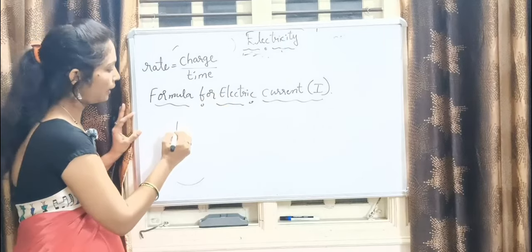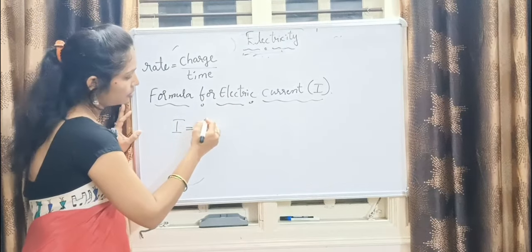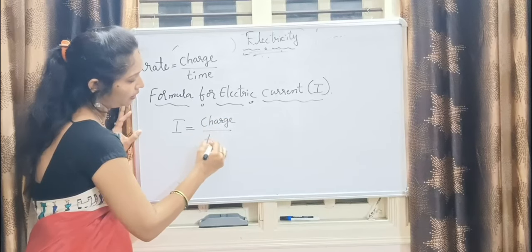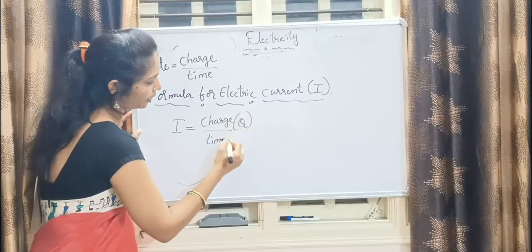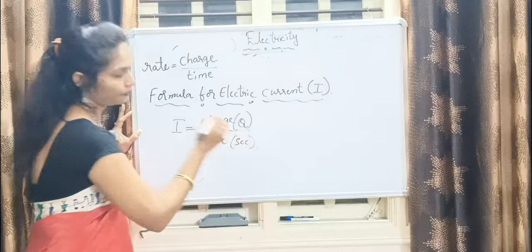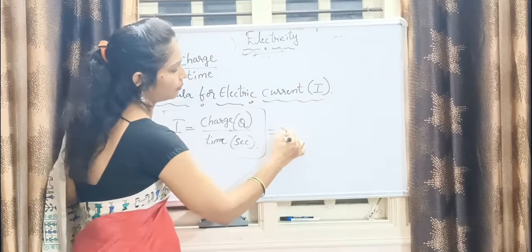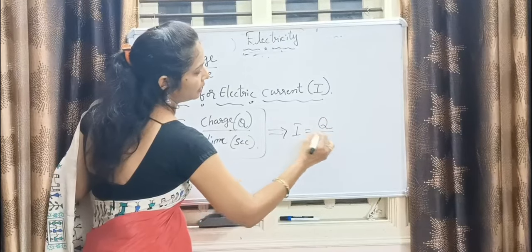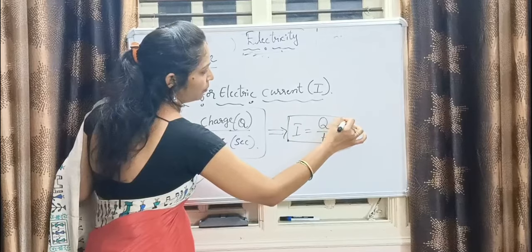I is equal to charge divided by time. That charge is represented by Q and the time is represented by T, in seconds. This is very, very important, which is nothing but I is equal to Q by T.